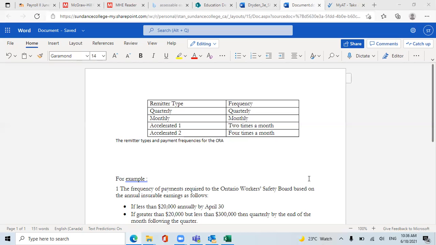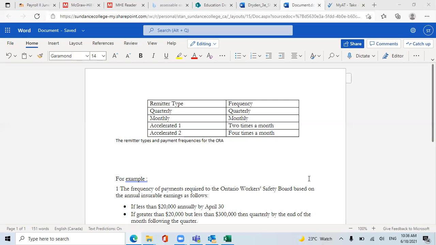Quarterly is the 15th day of the month following the calendar quarter during which employees are paid. For monthly, it's the 15th day of the month following the month during which employees are paid.